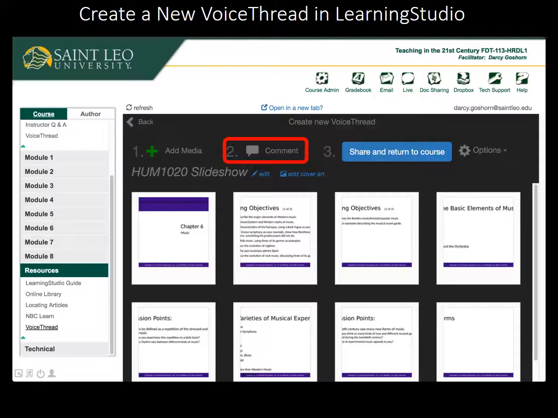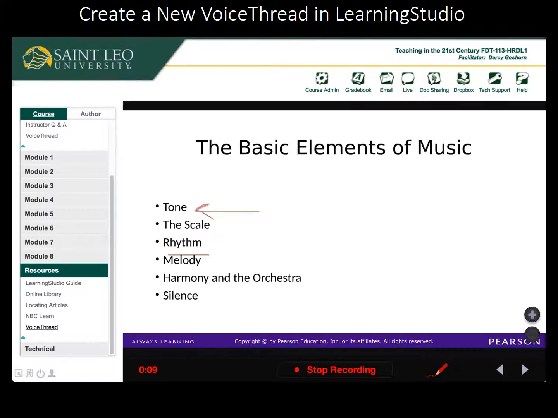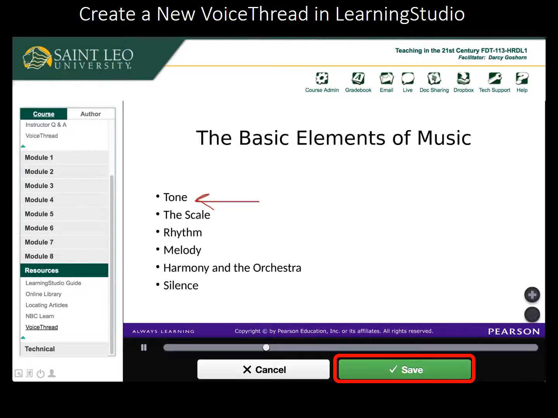To begin adding comments to the slideshow, click the Comment option at the top. The VoiceThread will display, and you will use the normal commenting bubble to add your comments. In the example that you see on screen, I am adding an audio comment with my microphone and doodling by using the pencil tool while I talk. You are able to preview each comment, and then you can choose to re-record it or save it.